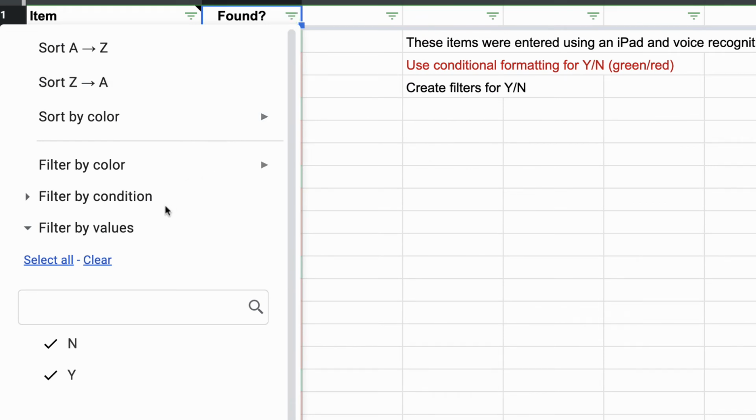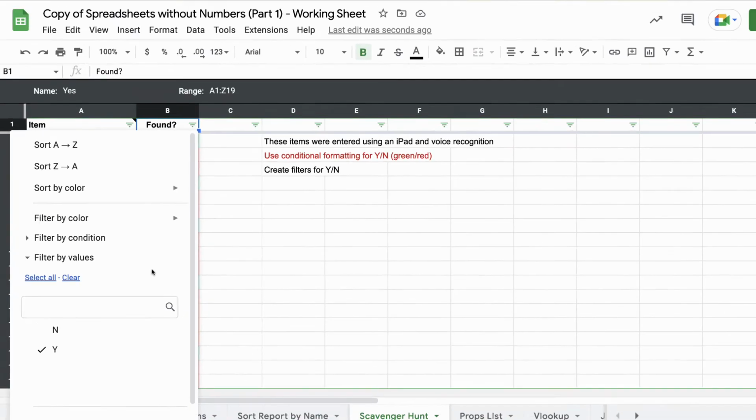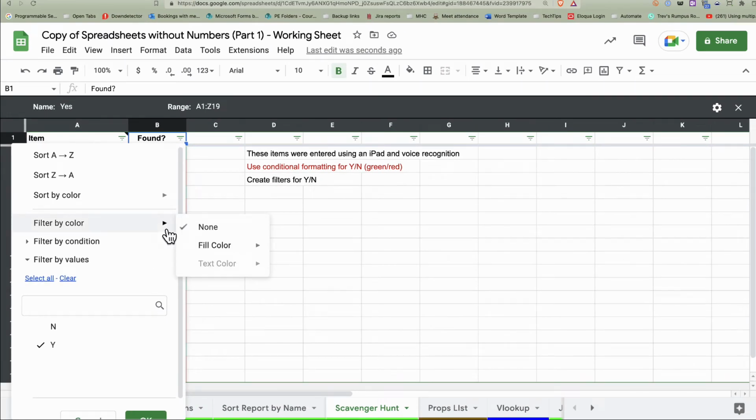And you'll see yes and no. I can be real easy. We're going to just clear everything. And I only want to see the yeses. So I click on that. Keep in mind that whatever content you have in those cells, that's what makes this list up. So if I had yes, no, and maybe, whatever I put in those cells will automatically show up here as an option. So now you can see I have an OK. I'm going to click OK here.